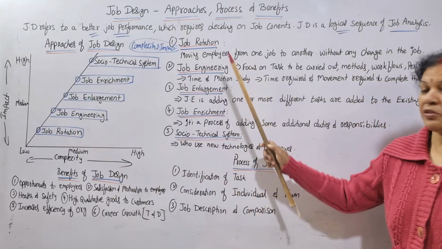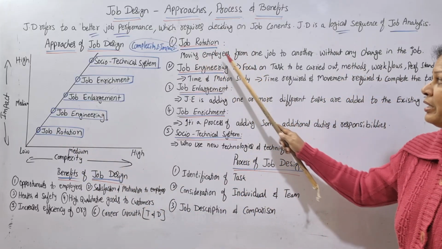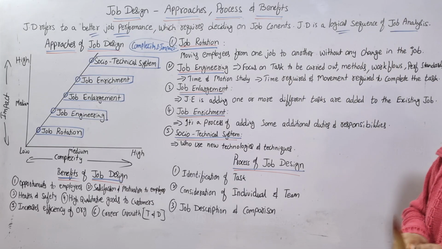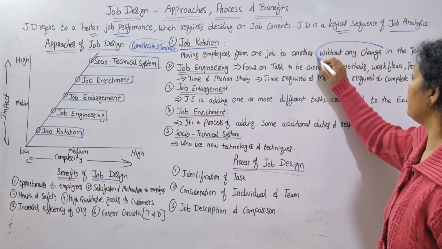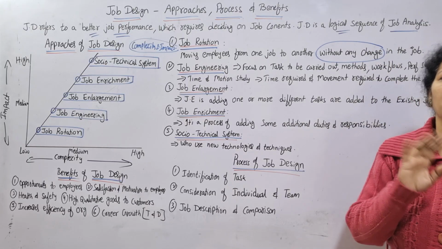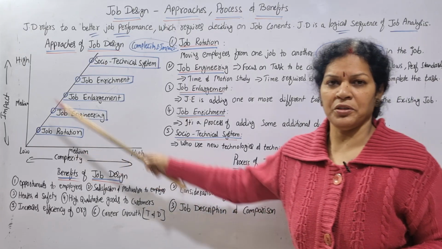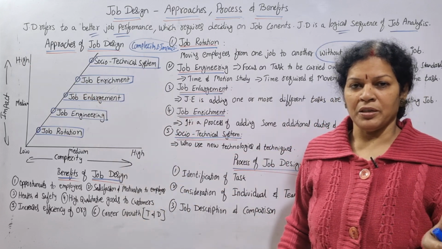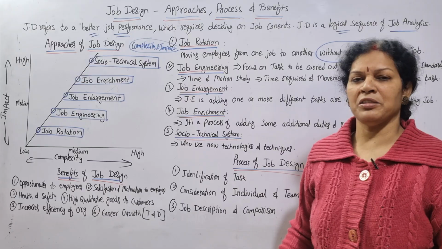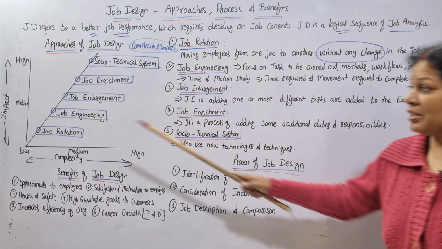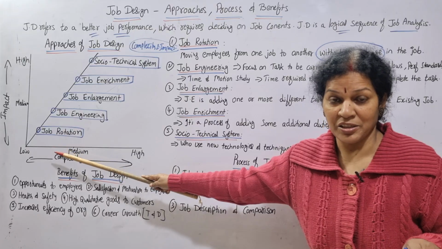I have given the explanation here. Job rotation means moving employees from one job to another without any change in the job. Without any change in the job, no change, simply moving. So there is no impact on the complexity or impact. There is no burden, no changes, same as it is, because the job is the same. We are not changing the job. This is step number 1 in the initial stage.